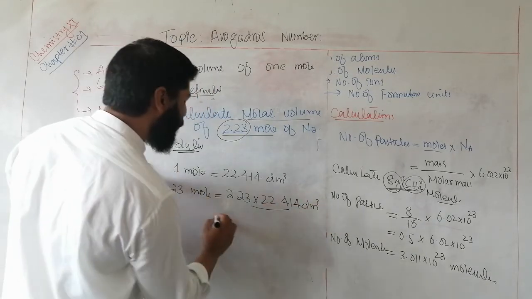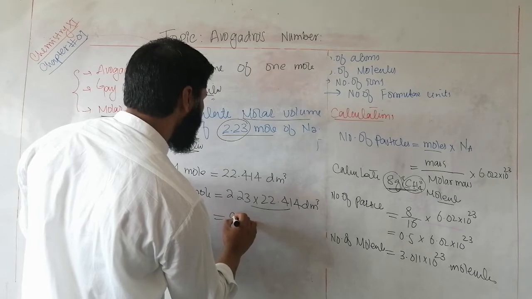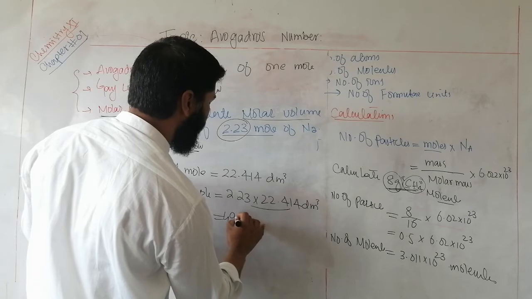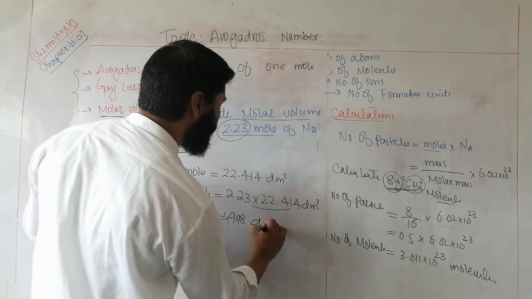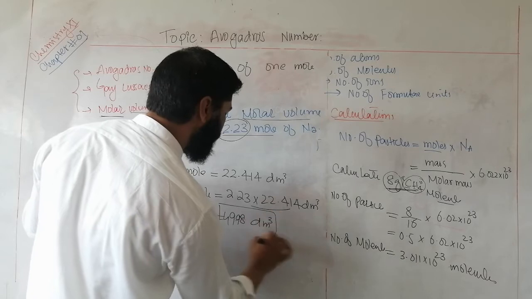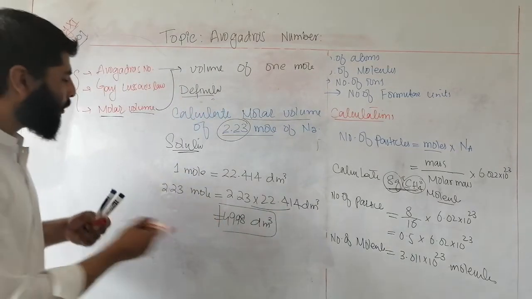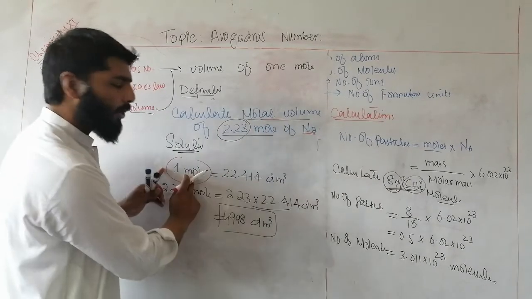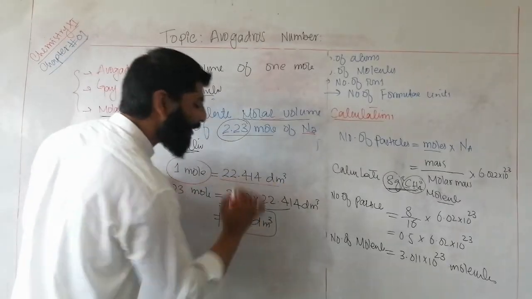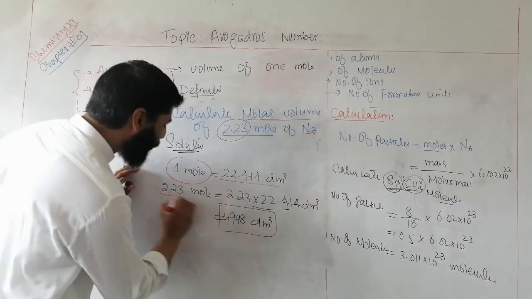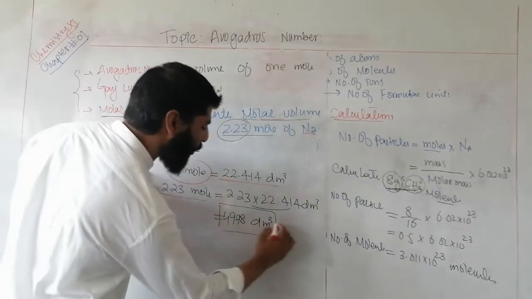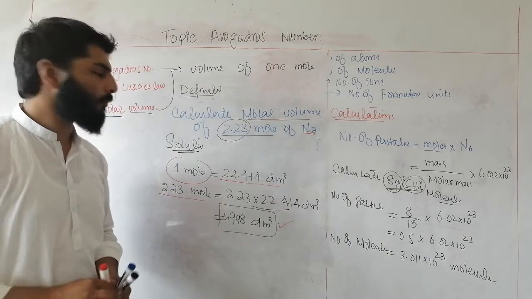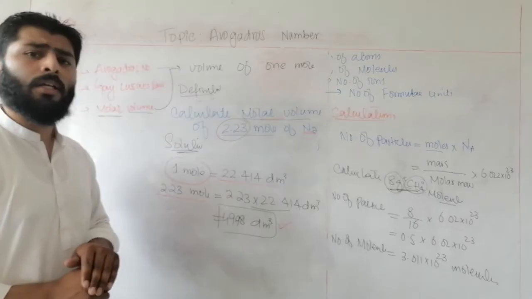By multiplying it, you will get 49.98 dm³. So 1 mole of nitrogen contains this volume, and 2.23 moles of nitrogen has the volume of this one, 49.98 dm³. This is how you can calculate the molar volume.